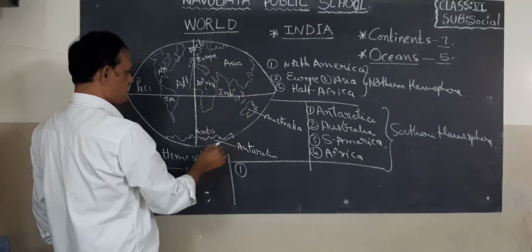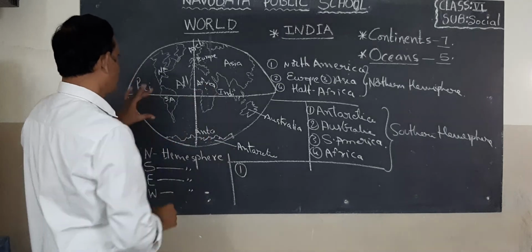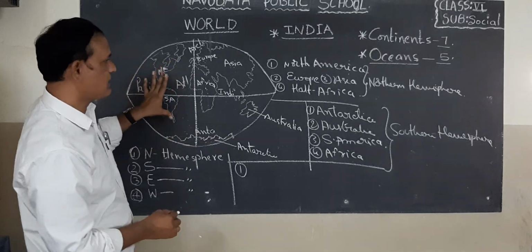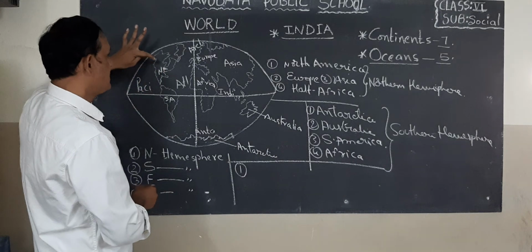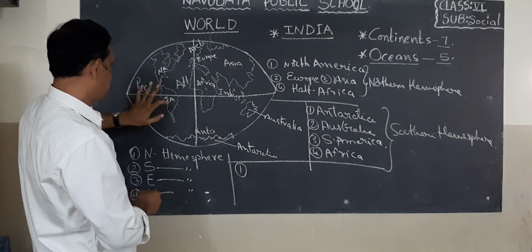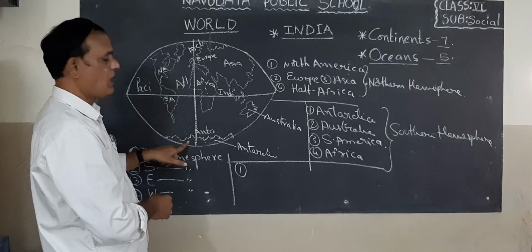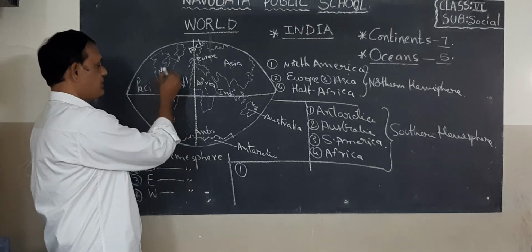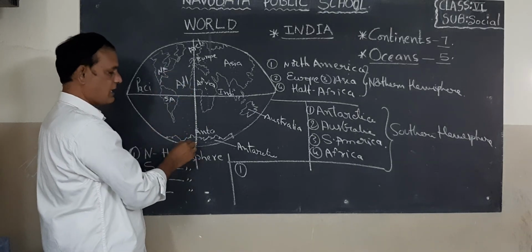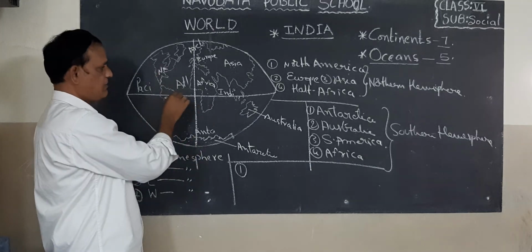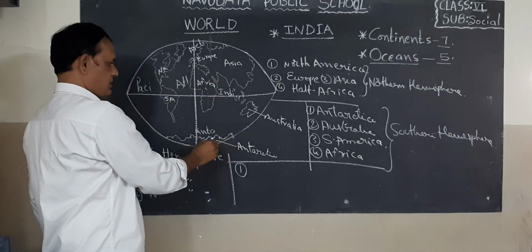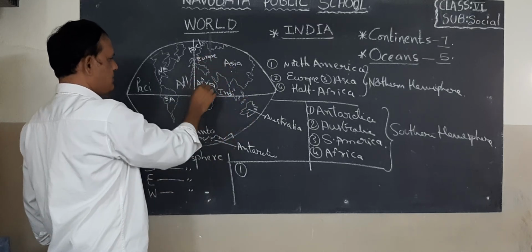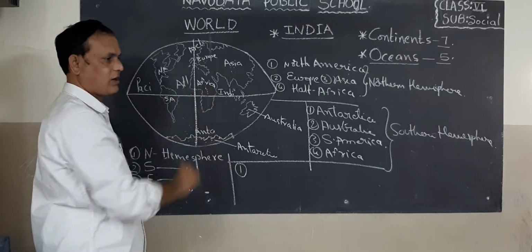Okay? Eastern hemisphere. Next children, look at here. This is western hemisphere. What are the continents in western hemisphere? Look at children. North America, South America, some part of Antarctica are located in western hemisphere. In eastern hemisphere, some part of Antarctica, full Australia, full Asia, Europe, and majority part of Africa continent.